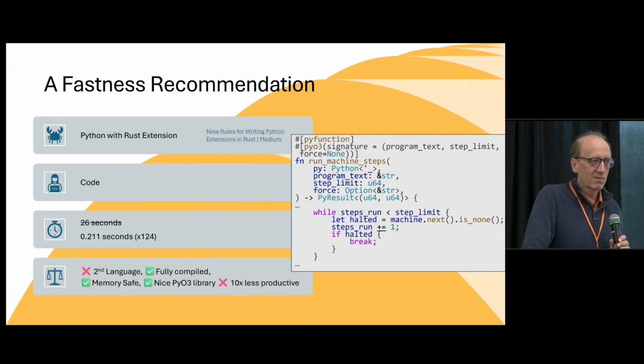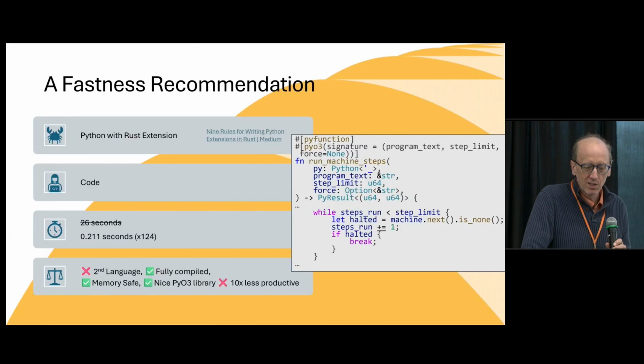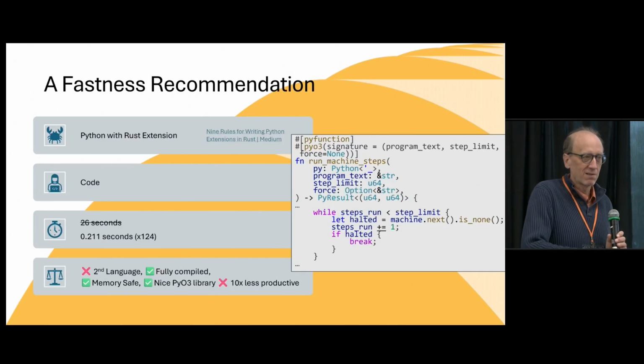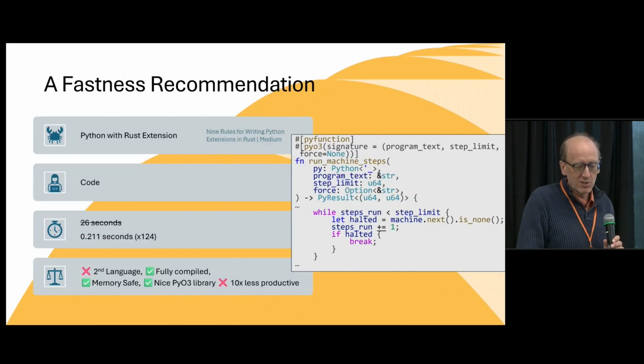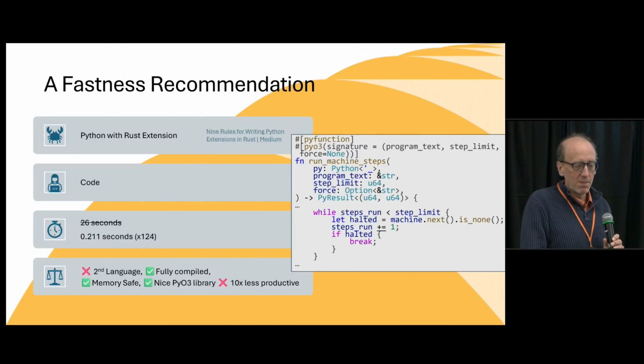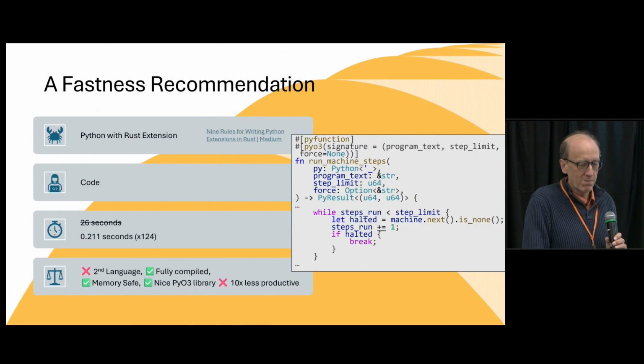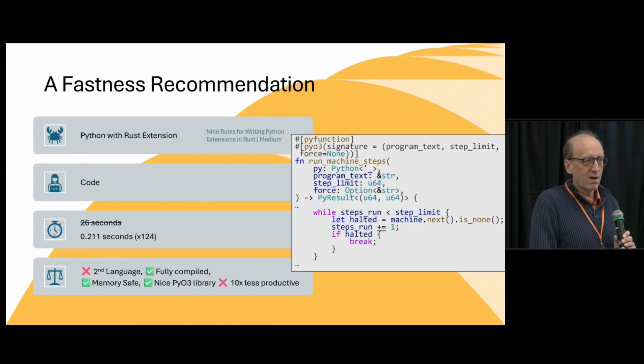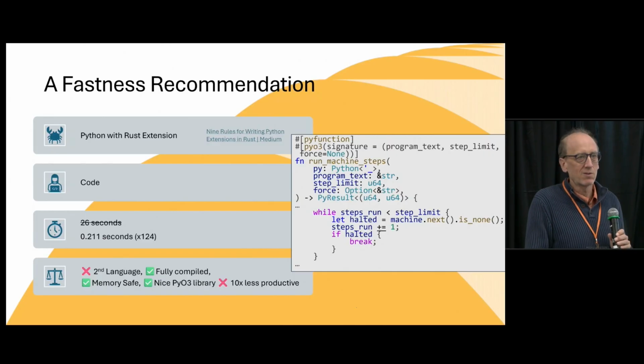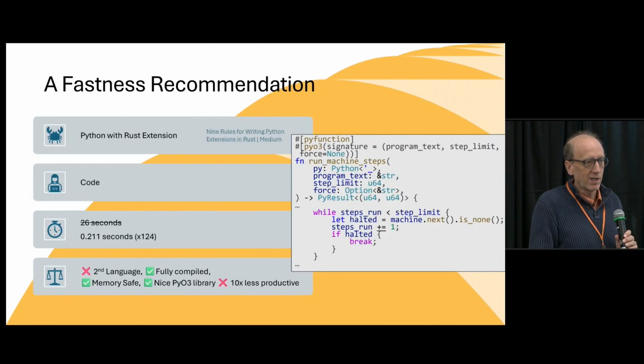The downside to this is we've now introduced a second language. That's a minus, of course. The second language is fully compiled, which is why it's fast. It's memory safe, which is why people like it. It is straightforward to connect Rust with Python because there's a nice library called PyO3.